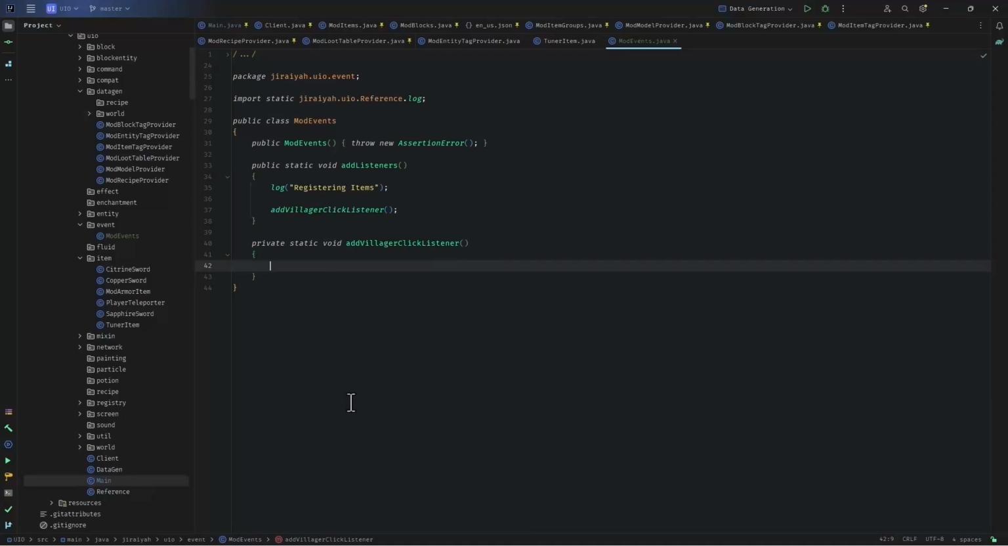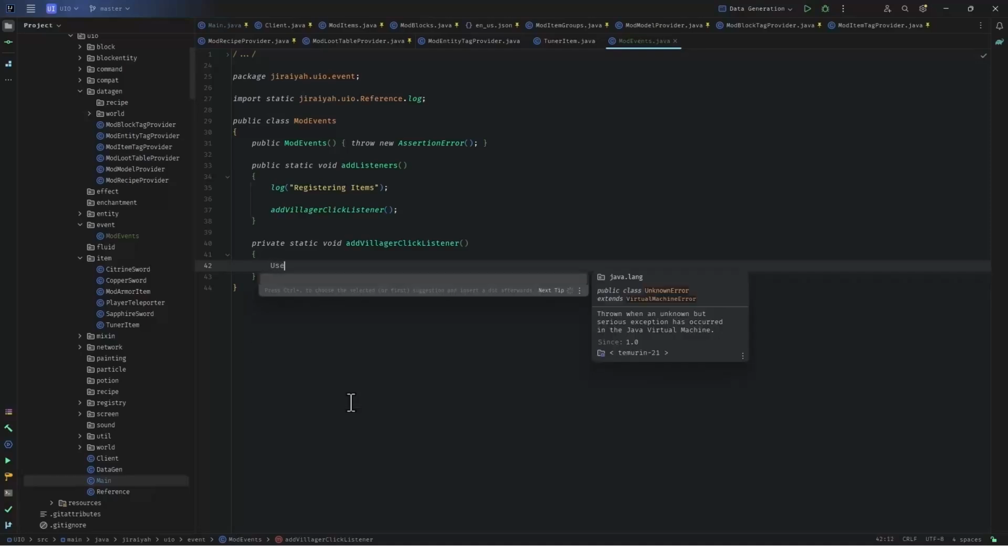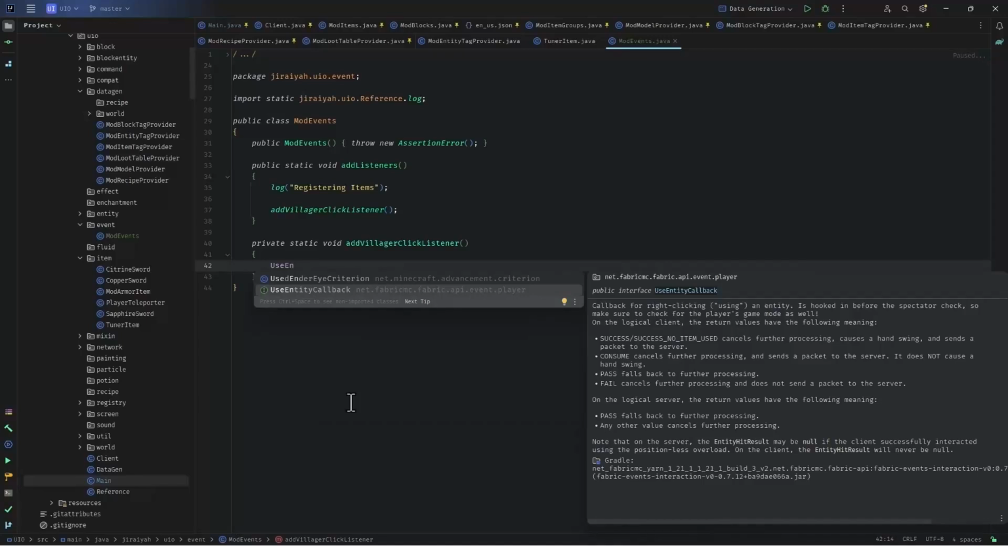As simple as that. To add a listener, we have to somehow find our entry point inside the event system. We can say use entity callback. Now remember, we have few different callbacks.